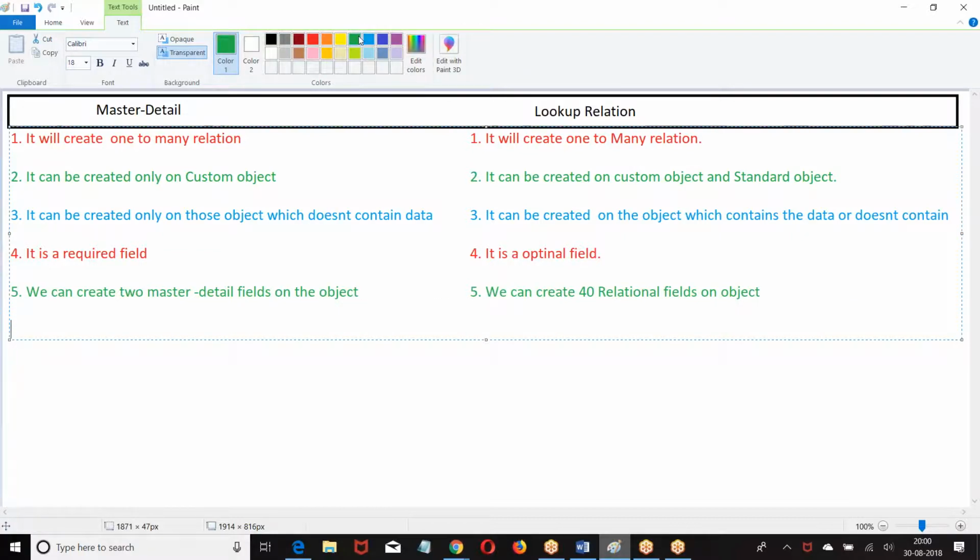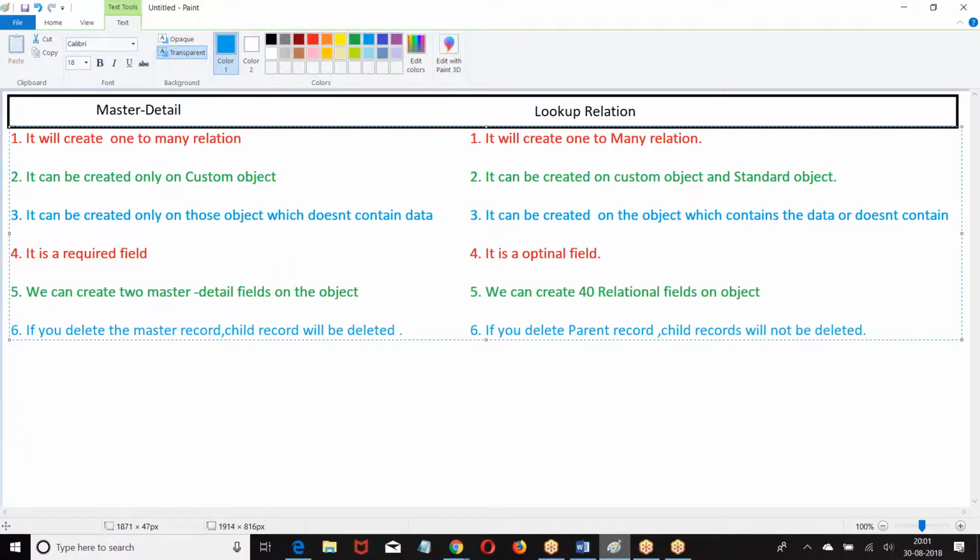Now if you delete a master detail, what will happen? If you delete the master record, the child records will be deleted.